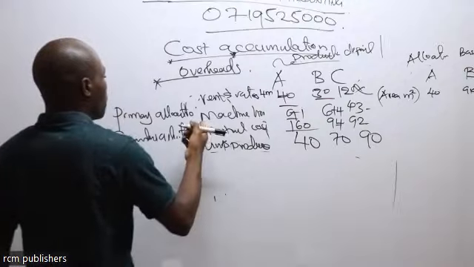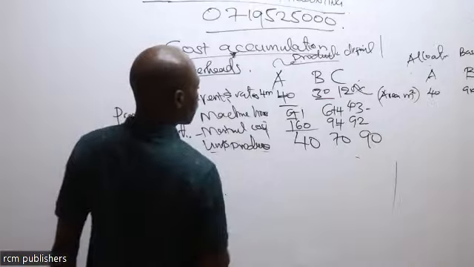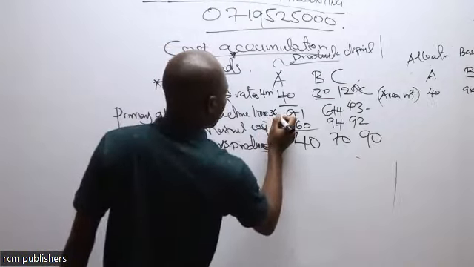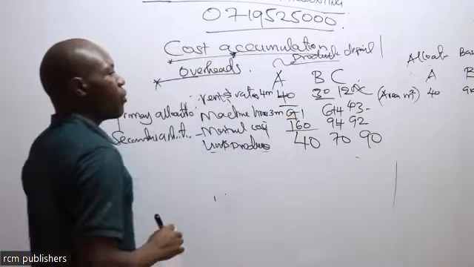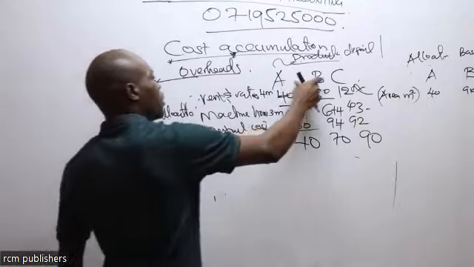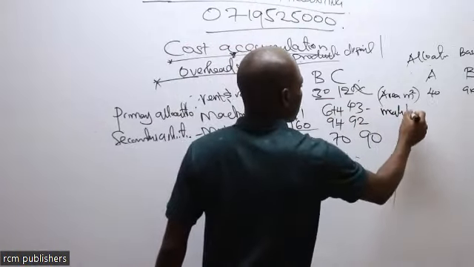The total machine related costs, let's say we have 3 million. Now, when you want to distribute these 3 million to the 3 departments, I will just come here. So we have machine hours.